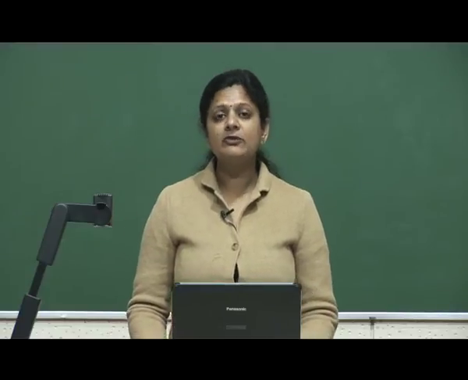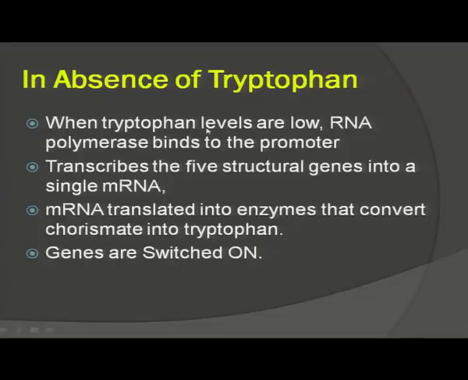So, in the absence of tryptophan, when tryptophan levels are low, RNA polymerase binds to the promoter and transcribes the 5 structural genes into a single messenger RNA. The messenger RNA is translated into enzymes that convert chorismate into tryptophan, and the genes are in switched-on condition. So, in the absence of tryptophan, genes are in switched-on condition.